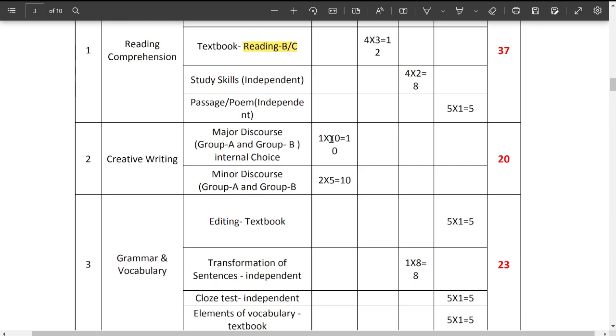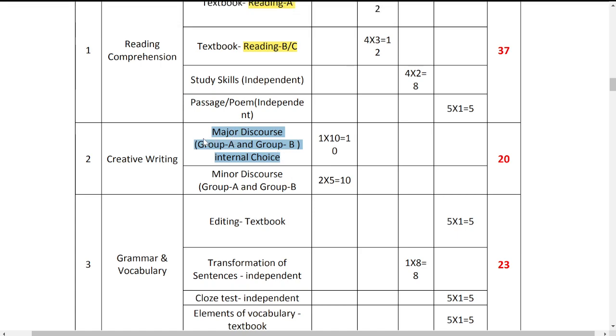For one question, there are 10 marks. So this is major discourse. This has internal choice. This is the only section which has internal choice in the whole paper. Okay, keep this in your mind. So here you have some flexibility of answering easily.